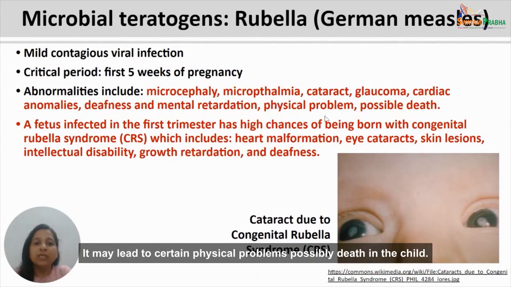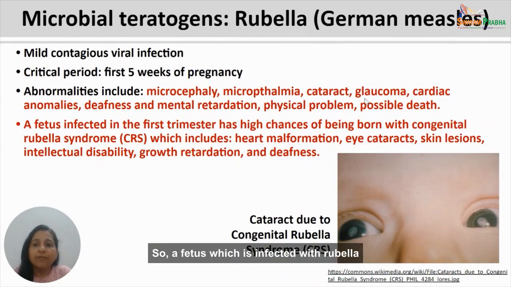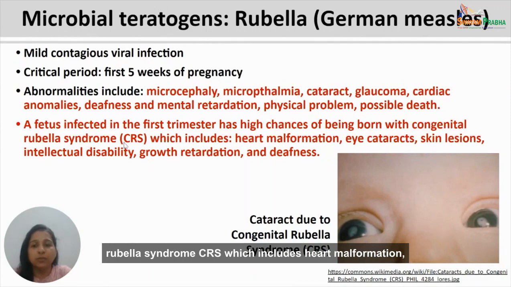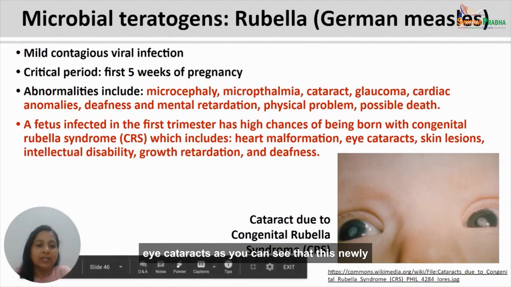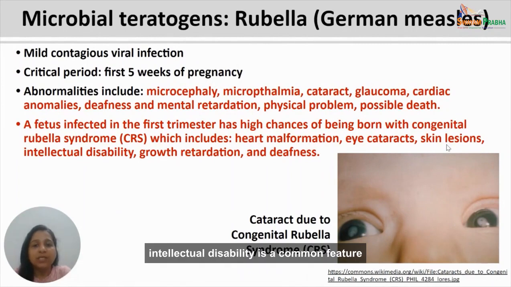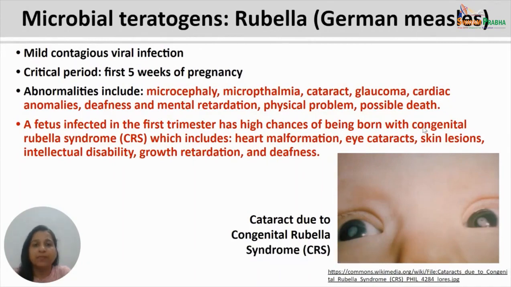It may lead to certain physical problems, possibly death in the child. So a fetus which is infected with rubella in the first trimester of the gestation period shows high chances of being born with congenital rubella syndrome, CRS, which includes heart malformation, eye cataracts, as you can see that this newly born child has cataract in its eyes. There may be certain skin lesions, intellectual disability is a common feature, growth retardation, and even deafness.